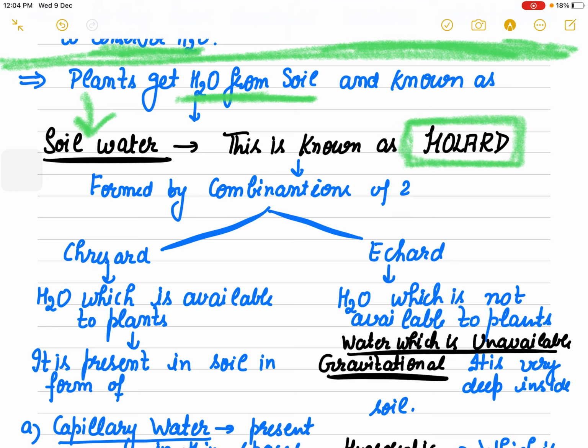But this complete soil water is not available for the plant.